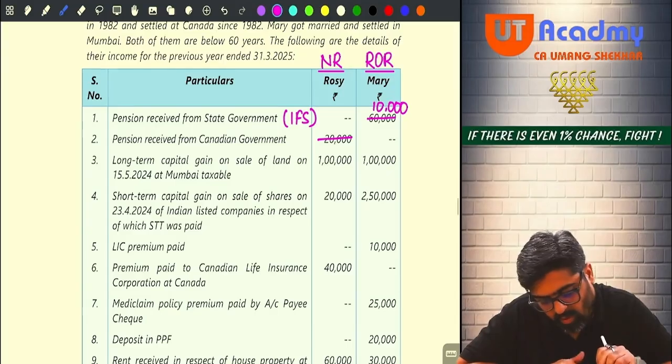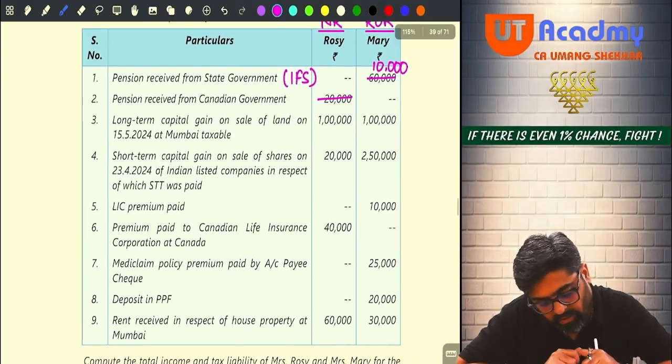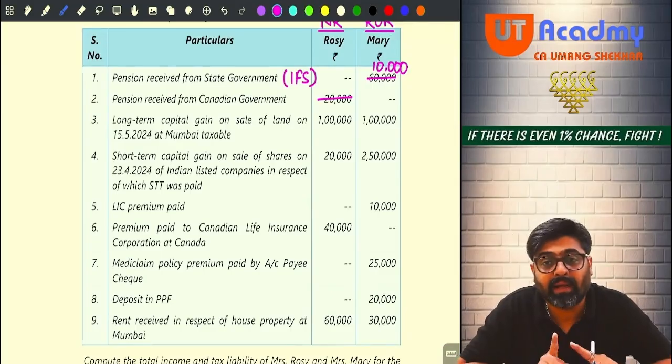Okay. Next one. Long-term capital gain on sale of land at Mumbai. Land is at Mumbai.